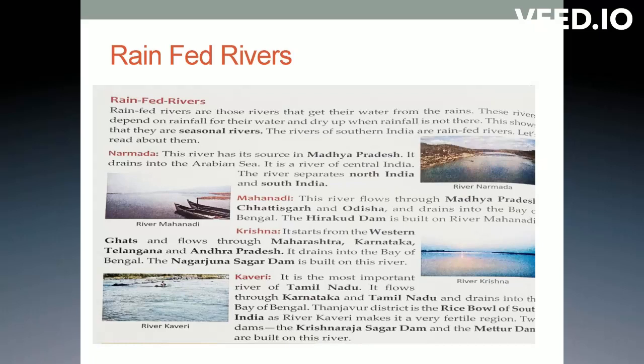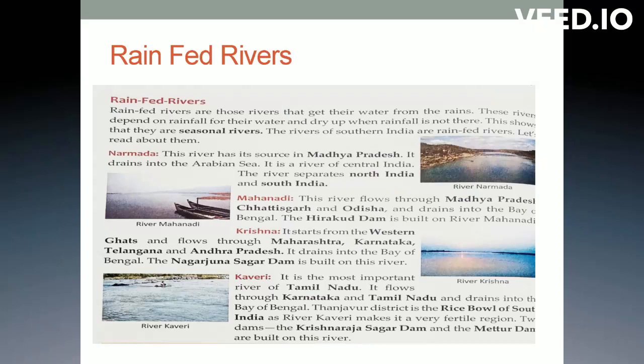And the next one is Kaveri River. It is the most important river in Tamil Nadu. So this flows through Karnataka and Tamil Nadu. And again, this river also drains into Bay of Bengal. And here Tanjavur district is called the rice bowl of South India because this Kaveri river is making the land of Tanjavur district very fertile. That is why Tanjavur district is called rice bowl of South India. And the two dams which are built on this Kaveri river are Krishnaraja Sagar Dam and Mettur Dam.